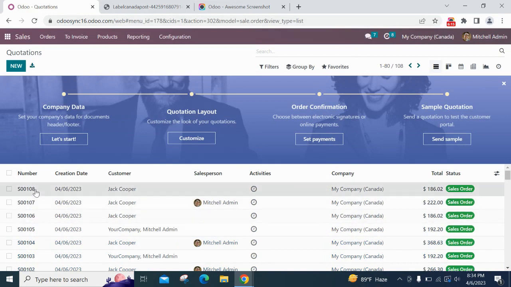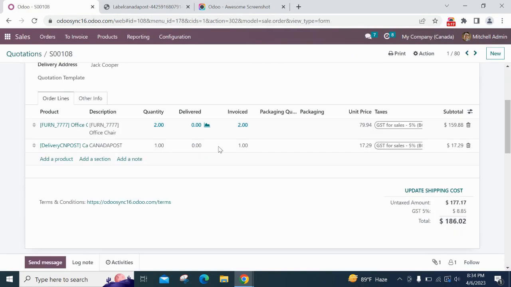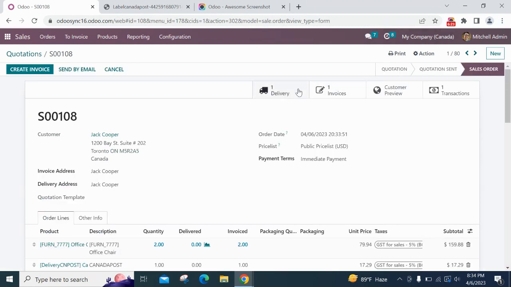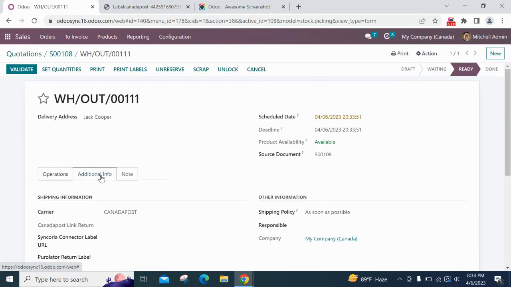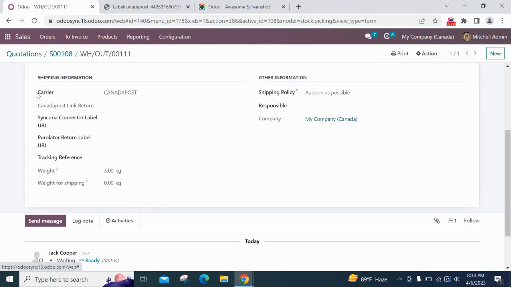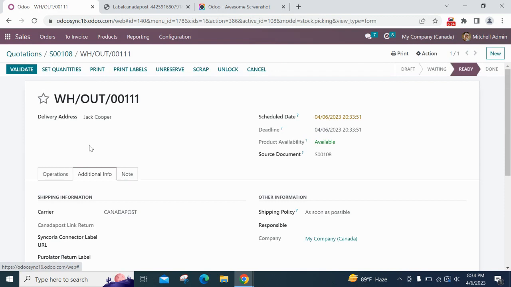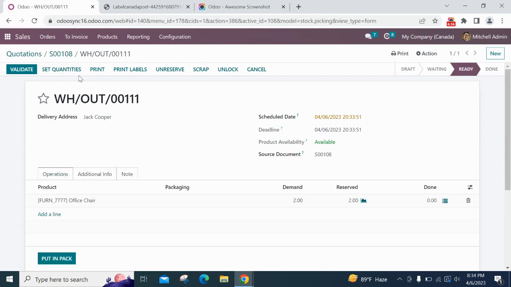if we go to the sale order, we can see Canada Post is added as a delivery service and a delivery is also created. If I go to the delivery, in additional information, I can see Canada Post set as carrier and the weight is showing here. Now I'm going to click on set quantity.